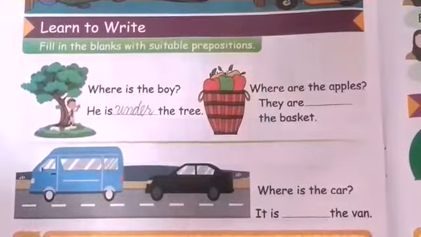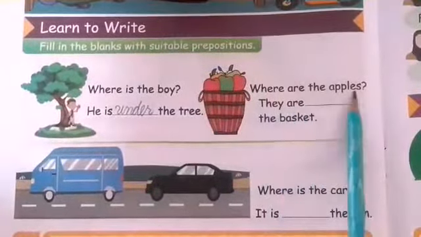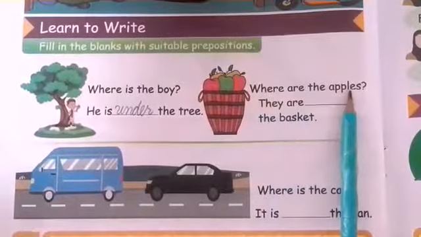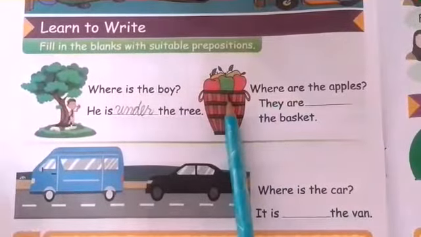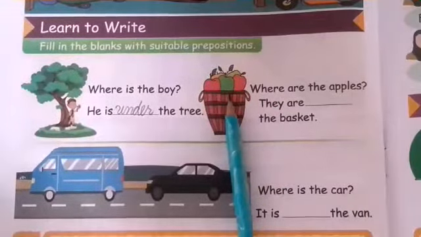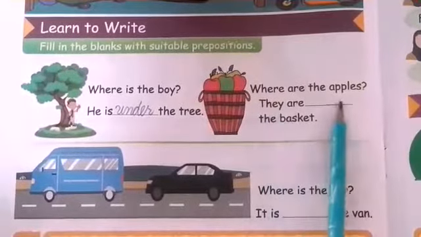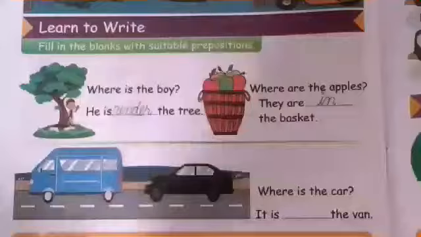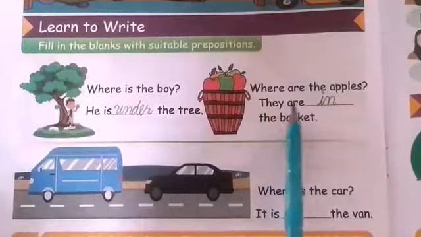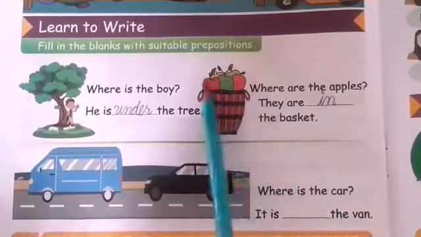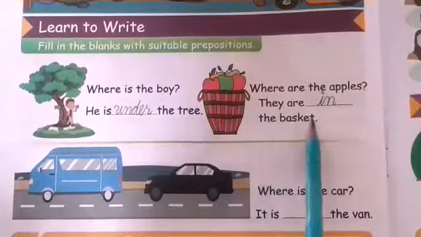Now look at the next one. Where are the apples? You can see in the picture. They are dash the basket. They are in the basket.